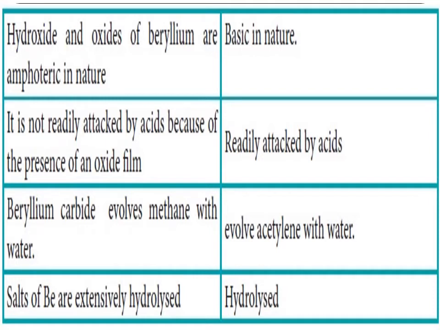Hydroxide and oxides of beryllium are amphoteric in nature, but the others are basic. Beryllium is not readily attacked by acids because of the presence of an oxide film, but the other elements are attacked by acid. These are the anomalous properties of beryllium. Beryllium carbide evolves methane with water, but other elements evolve acetylene with water. The salts of beryllium are extensively hydrolyzed, but the salts of other elements are only simply hydrolyzed.